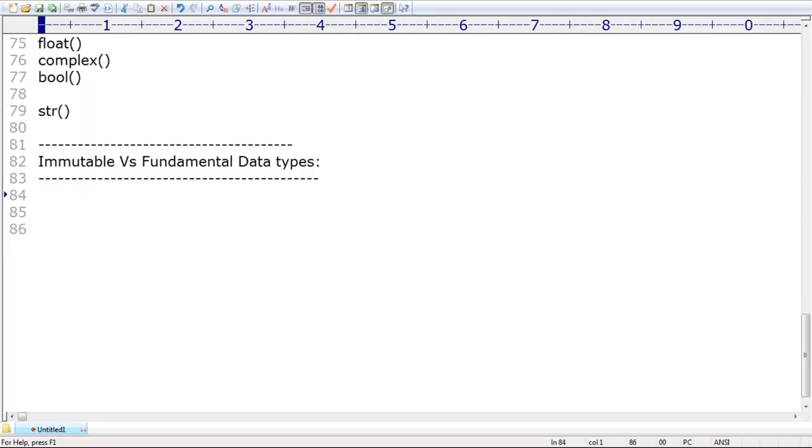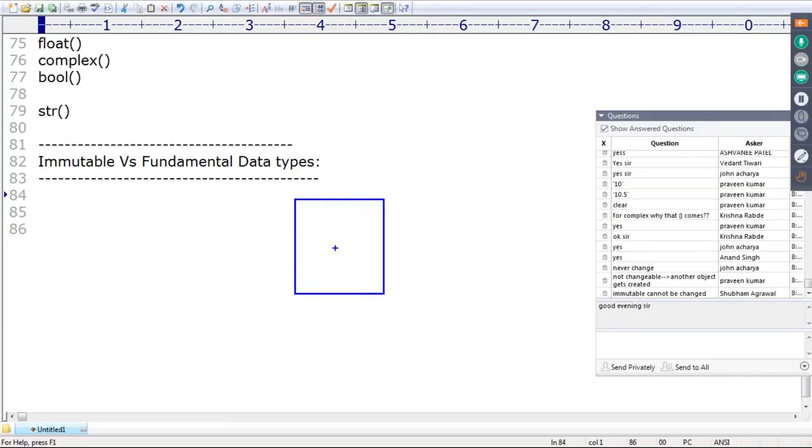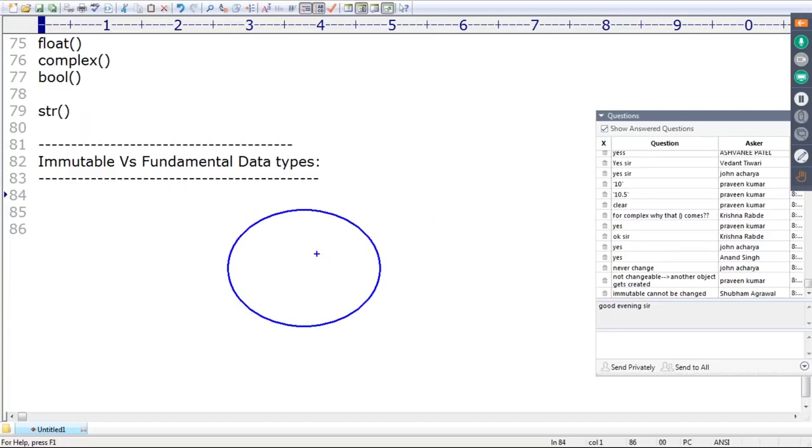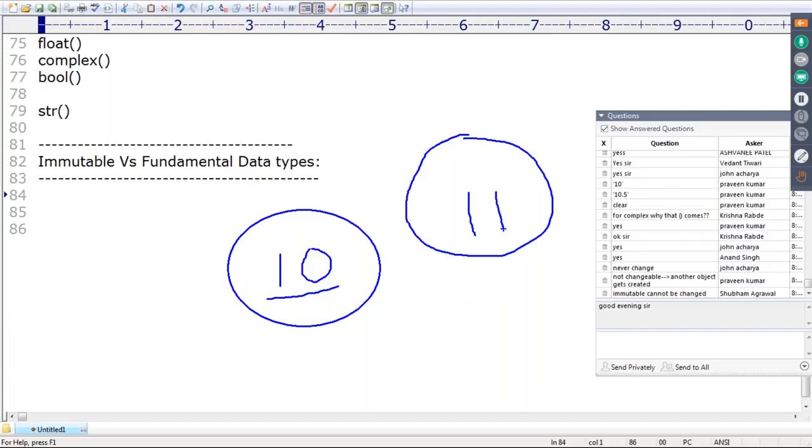Let me repeat once again, sir. Assume that I created one object. Its content is 10. You can't change the content. If any person tries to change the content, a new object will be created by default with that change. This non-changeable nature is nothing but immutability. Remember that, sir. Now, why is the immutability concept required in Python? What is the advantage of that, sir?